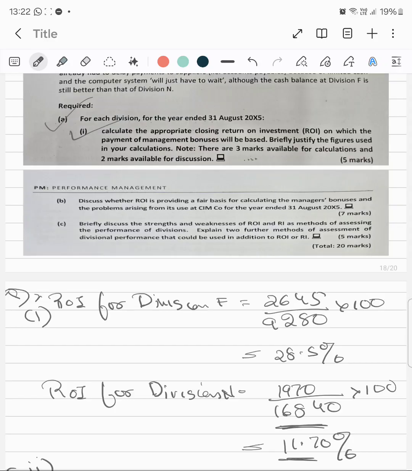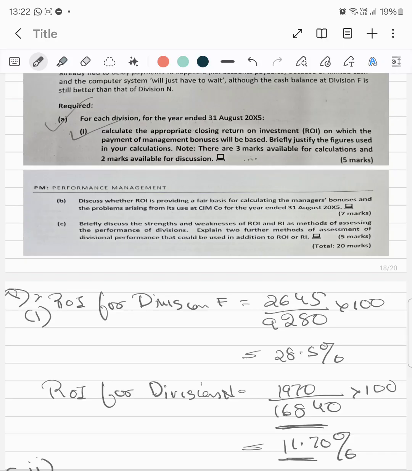Residual income. Okay, both residual income and ROI improve as the age of the asset increases, and both provide an incentive to hang on to possibly inefficient machines.